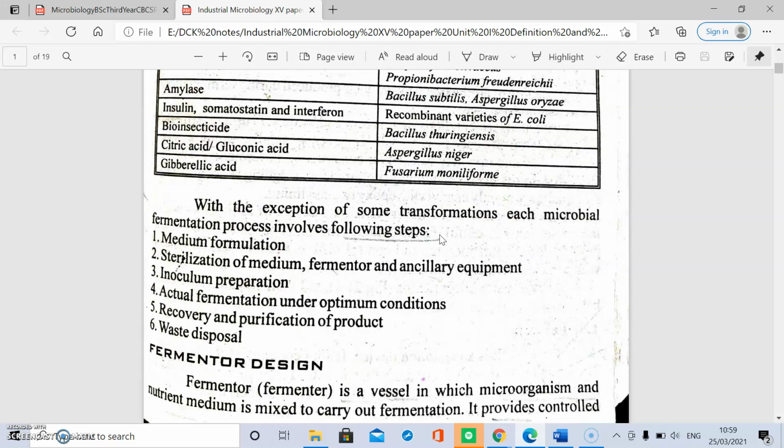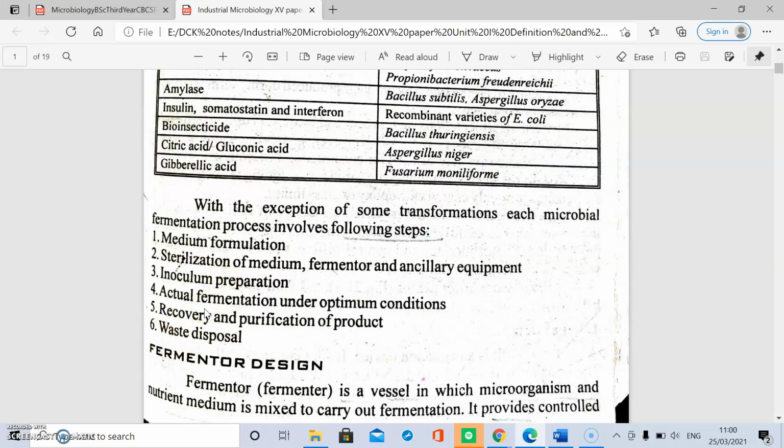The fermentation process has different steps. Number 1, medium formulation. Number 2, fermentation procedure, and before fermentation the medium is to be sterilized. The fermenter and auxiliary equipment are also sterilized. Number 3, inoculum preparation.